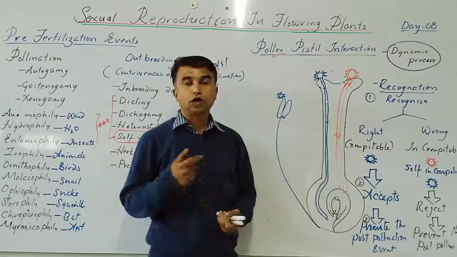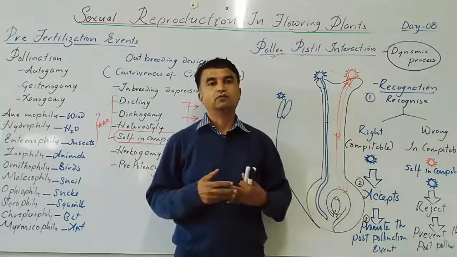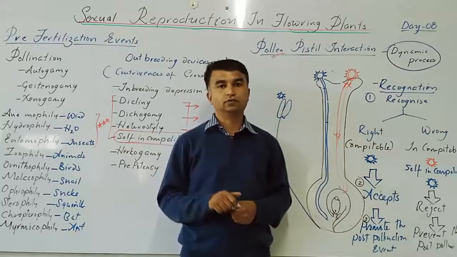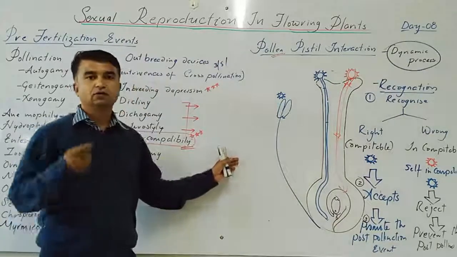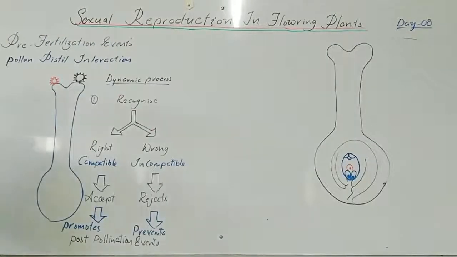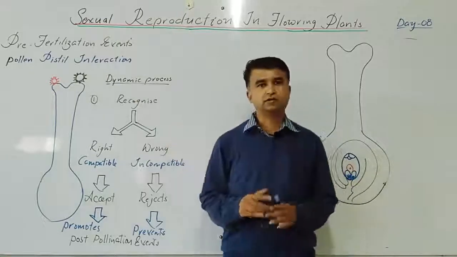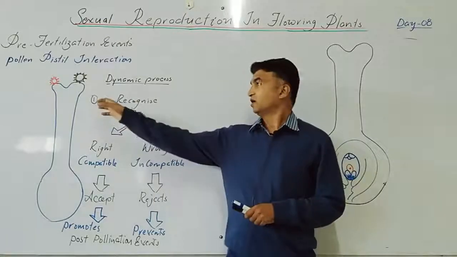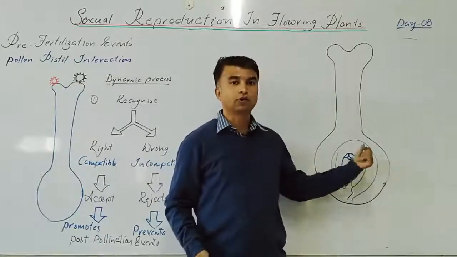Yes. So now we have to cover how the pollen germination takes place and what are the constituents of the pollen tube. So this is about the pollen pistil interaction. Just wait for a second. Yes, students. We will continue the same topic only. This is a flow chart in a simplified manner. This is a pollen pistil interaction. Again, here some extra topics are there, so we are going to allot it.